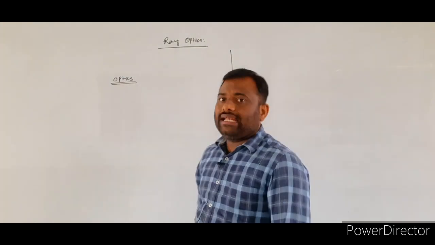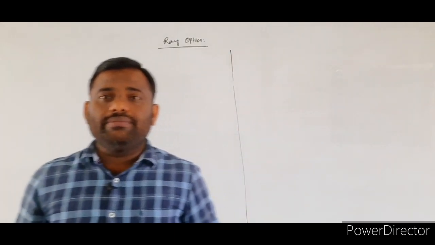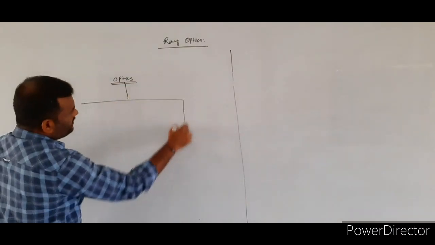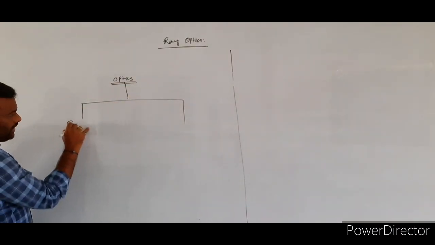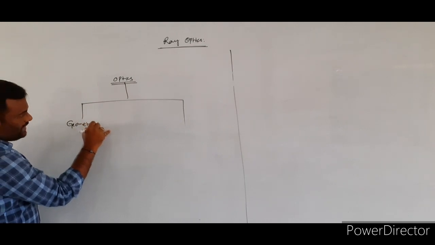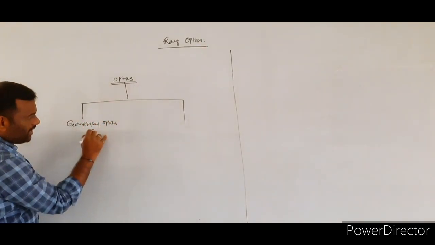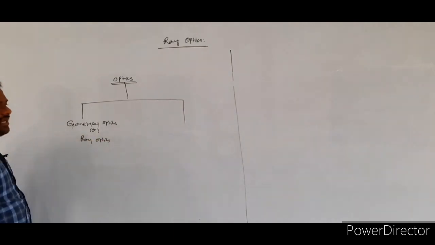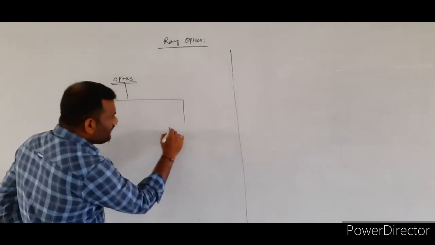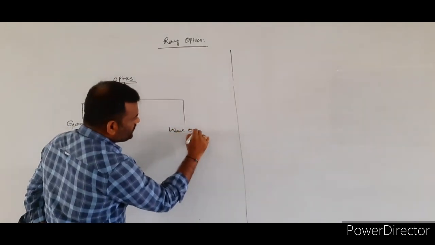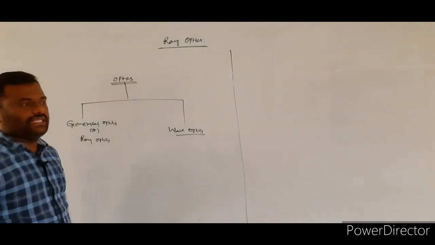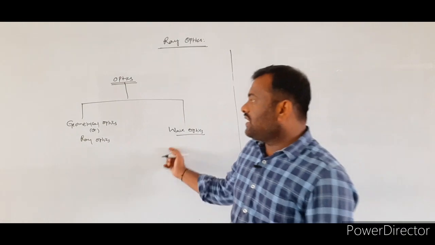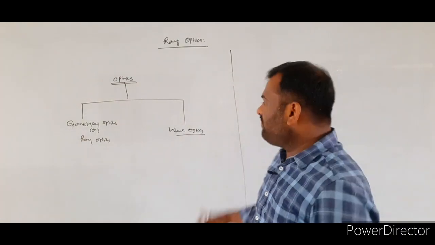Here, optics is mainly classified into two different categories. One is geometrical optics, also called ray optics, and the other one is wave optics.